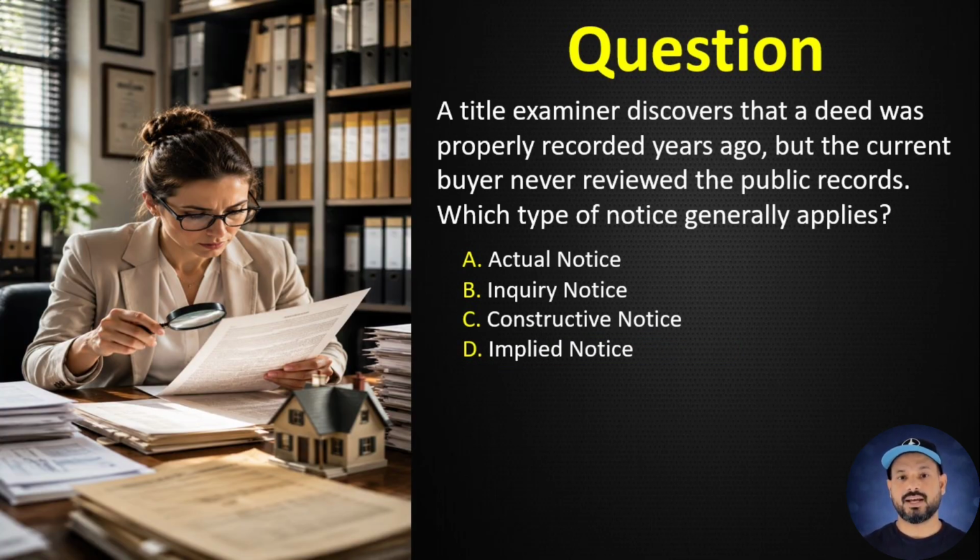Question number 47. A title examiner discovers that a deed was properly recorded years ago, but the current buyer never reviewed the public records. Which type of notice generally applies? A. Actual notice. B. Inquiry notice. C. Constructive notice. D. Implied notice. Correct answer C. Constructive notice. Proper recording provides legal notice to subsequent purchasers.